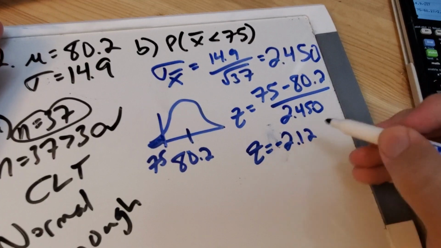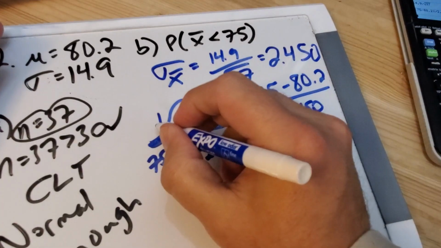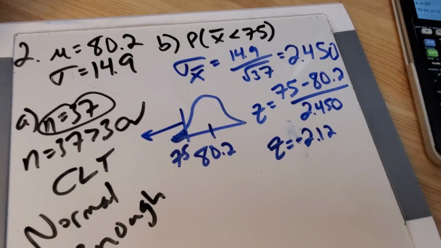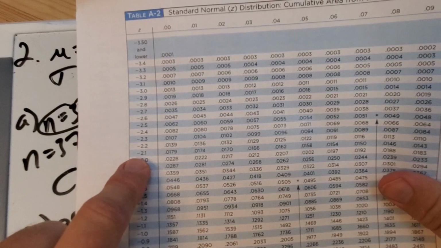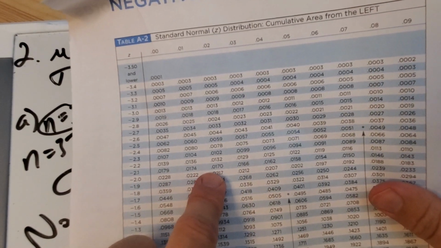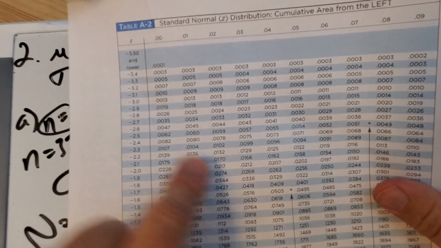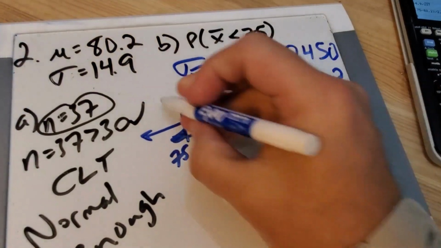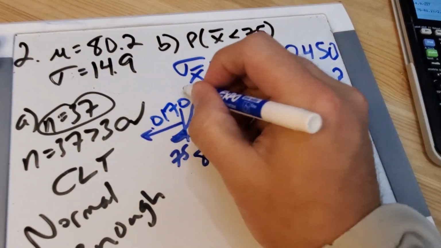All right, I'll stop. So negative 2.12. When I look that value up, that'll be the answer. Yay. That kicks ass. Because it wants area below, and the chart tells me area below. Negative 2.12 is 0.0170. Yes. Done.